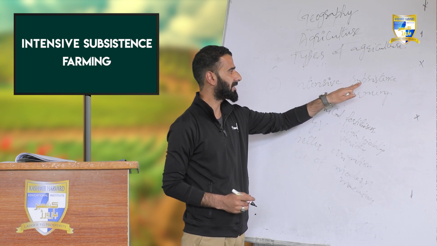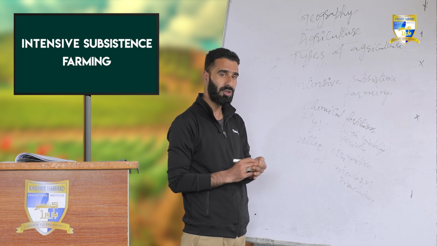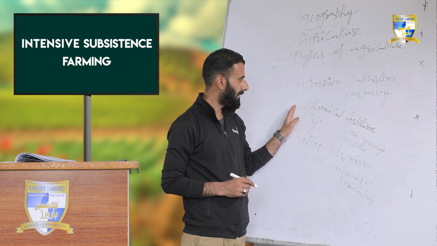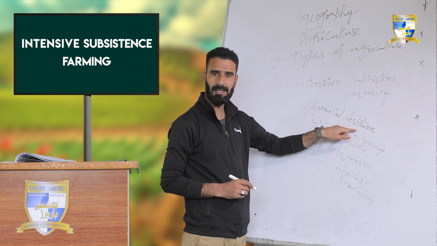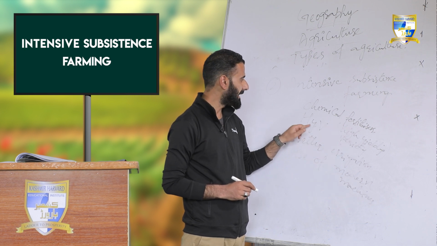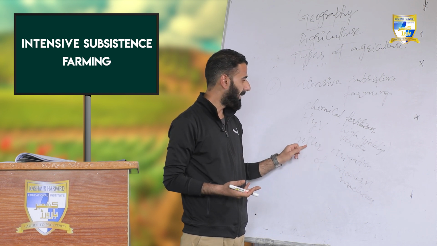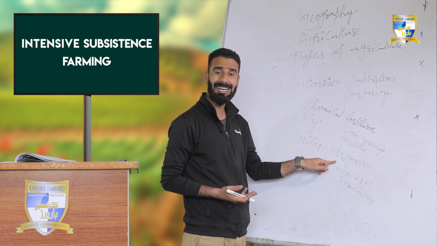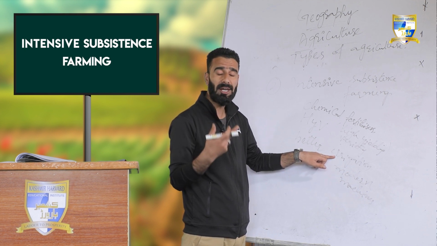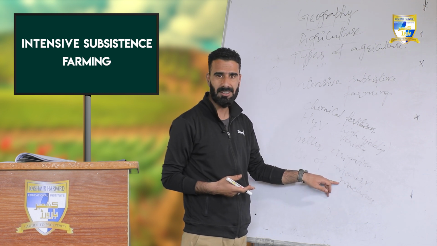Intensive subsistence farming is that type of farming in which farmers use new techniques. For example, chemical fertilizers are very much available there. High yielding variety seeds are used to increase the production. Better irrigation facilities are deployed to the agricultural land because every crop has its own requirement of water. And modern machines or equipment are used.